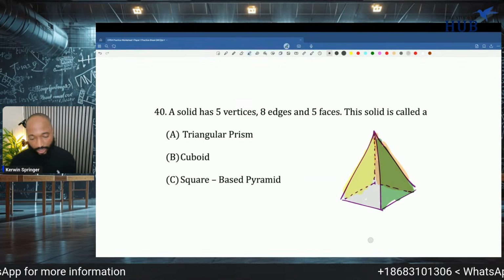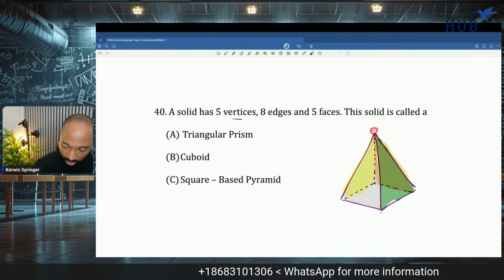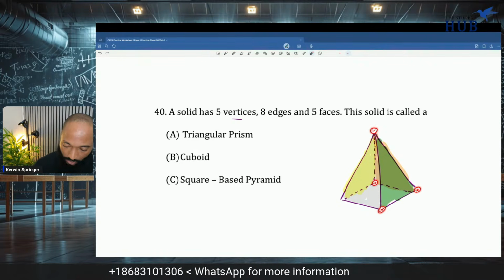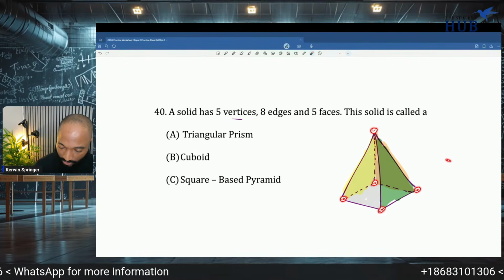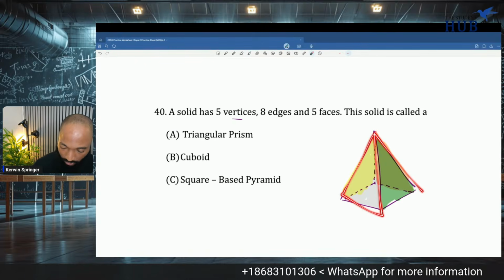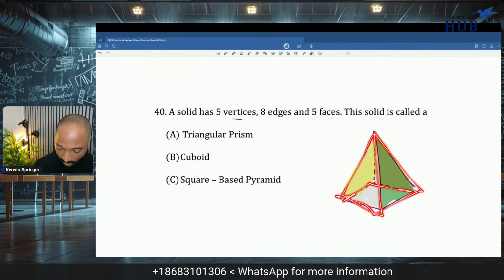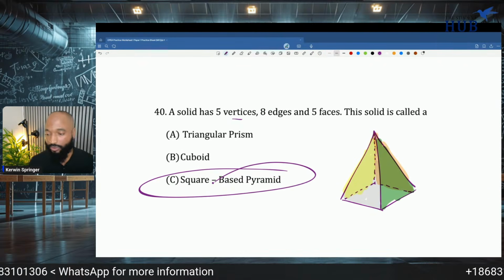We cooking. And then let's check the other thing. 5 vertices. Let's point them. 1, 2, 3, 4, 5. 5 vertices right there. And edges. 1, 2, 3, 4, 5, 6, 7, 8 edges. It's correct. Now enough of that. Square base pyramid.